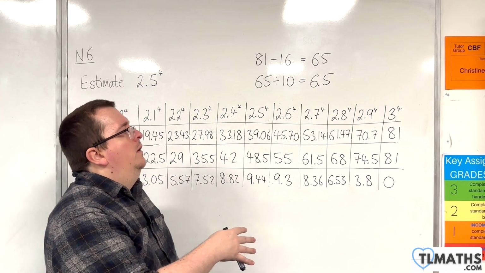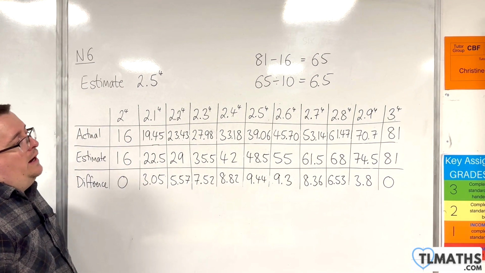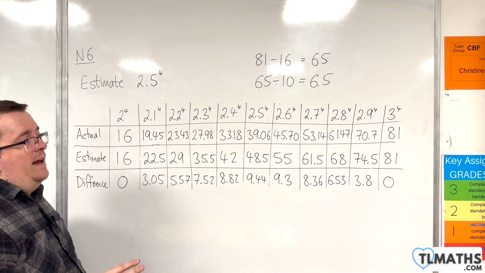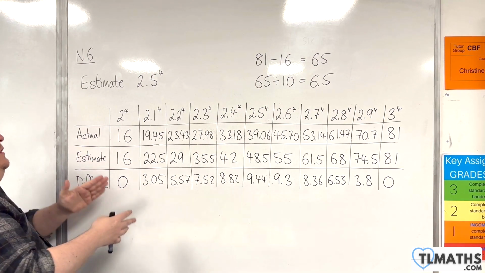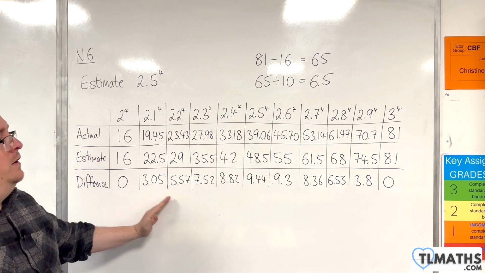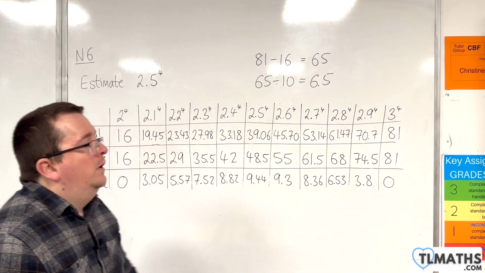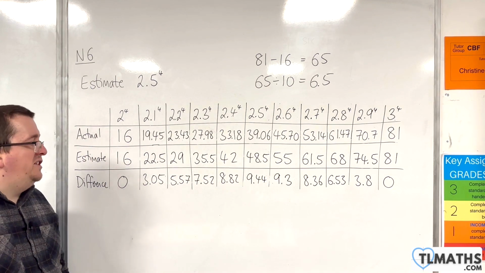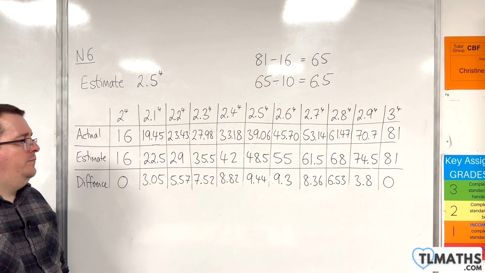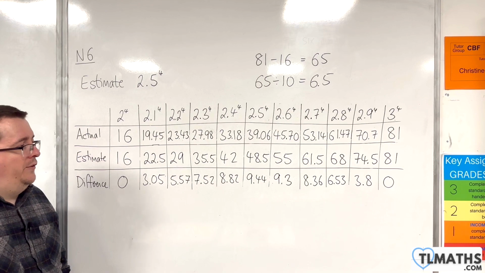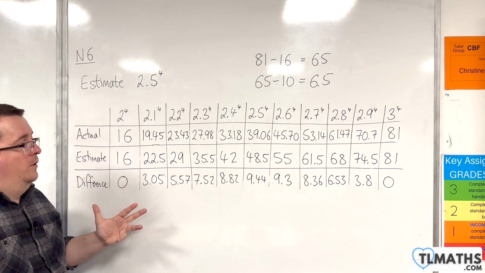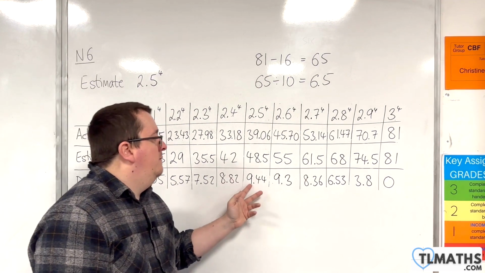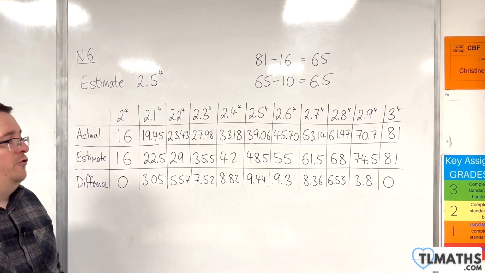So in all likelihood, the best you're probably going to get at estimating is when you are closer to the tails. So 2.1 to the 4, 2.9 to the 4, you could probably have a reasonable guess at. But when you're at 2.5 to the 4, we're actually going to be near 10 away from the actual.